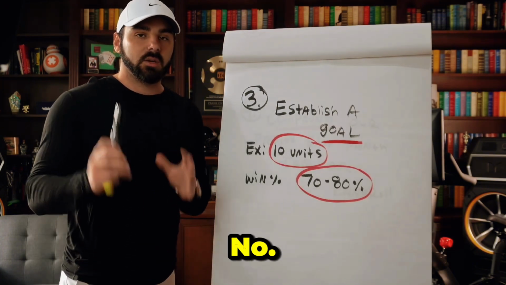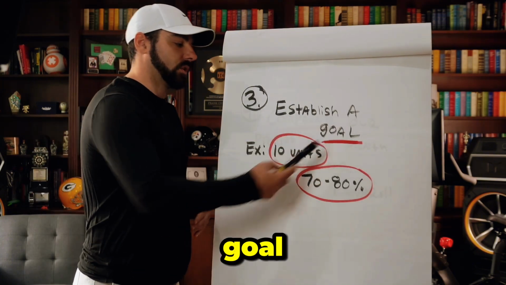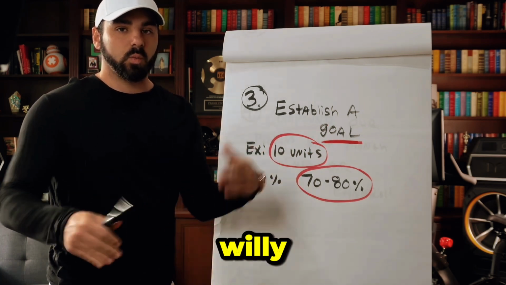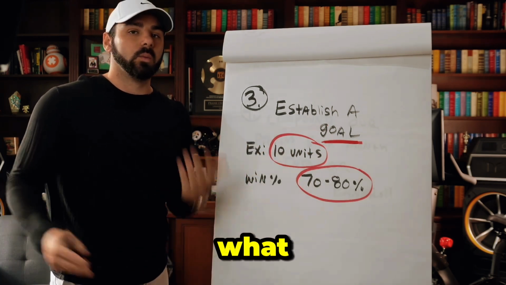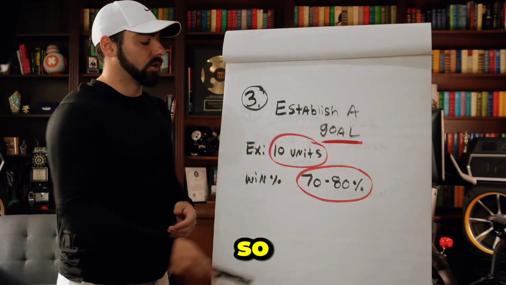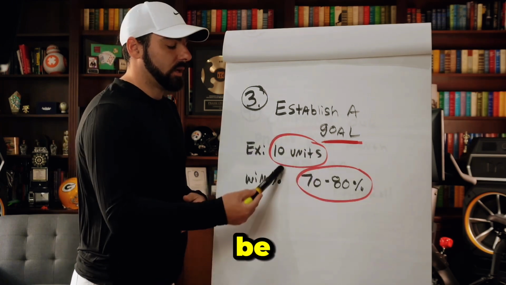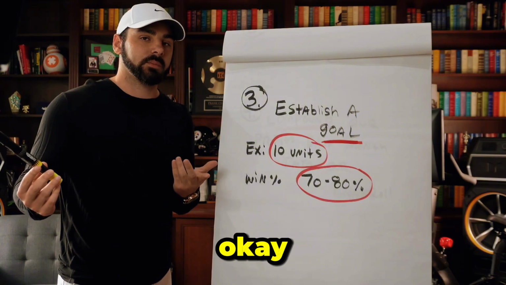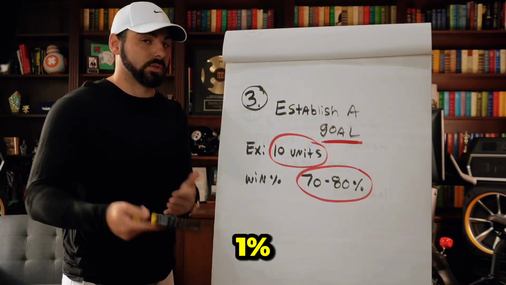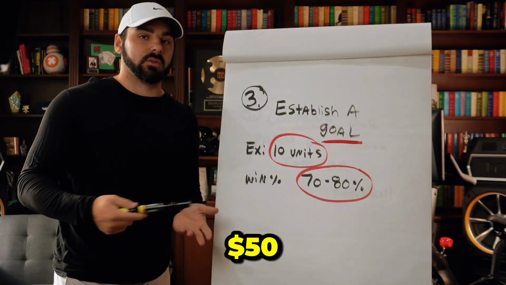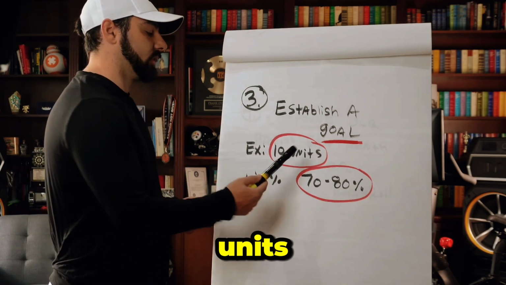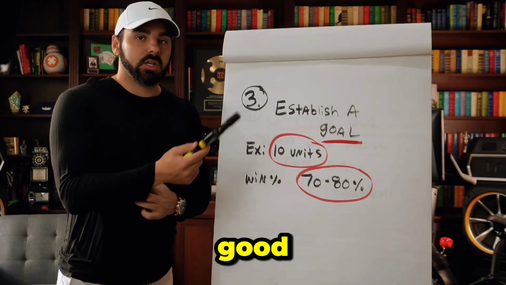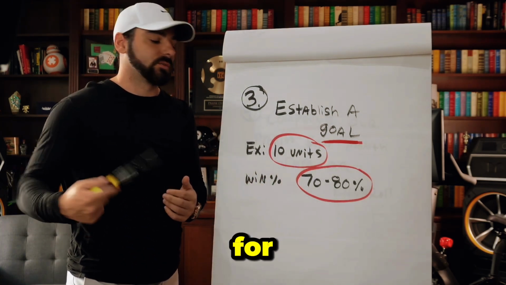Now let's get to number 3 here. You want to establish a goal, because if you don't establish a goal, you're just willy-nilly in it and you don't really know what you're going to be doing. All right? So your goal should be about 10 units per month. That's 10%. Should be about 10% if you're doing 1% unit size and you land at $50 a bet. All right? 10 units, that's a good range to be able to reach for.